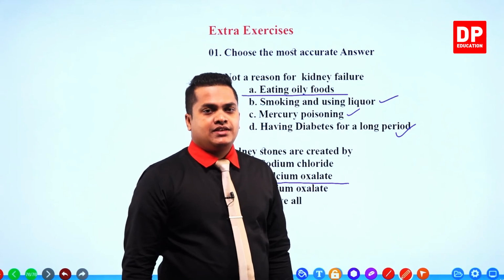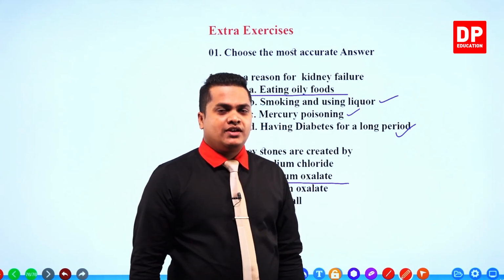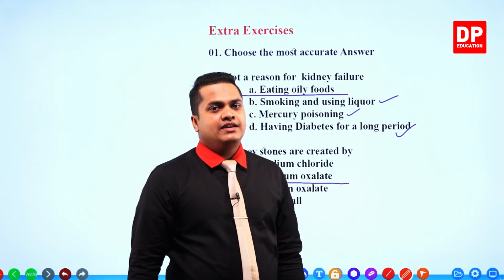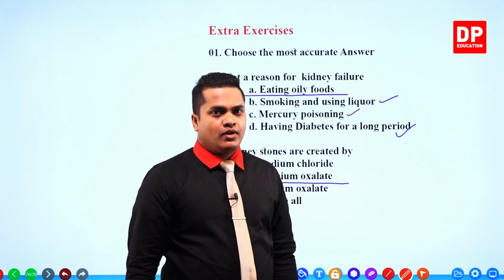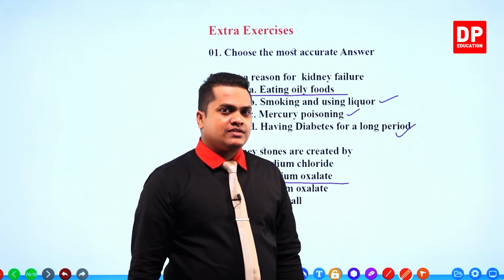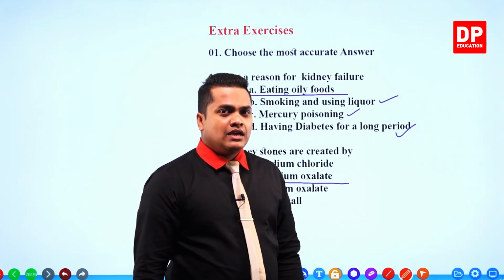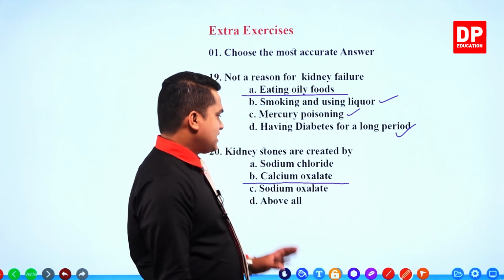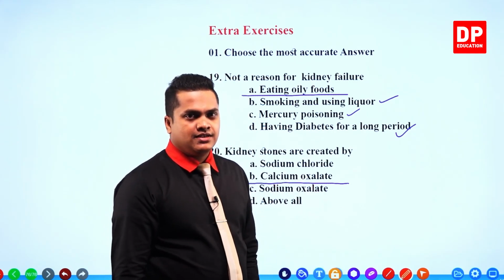Due to crystallization of calcium oxalate salt, kidney diseases, especially here kidney stones, are created in the body. So kidney stones are created due to crystallization of calcium oxalate.